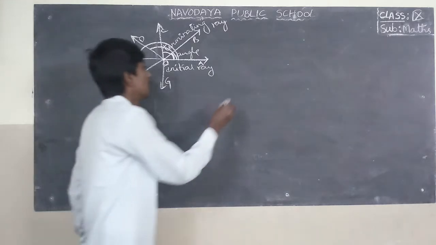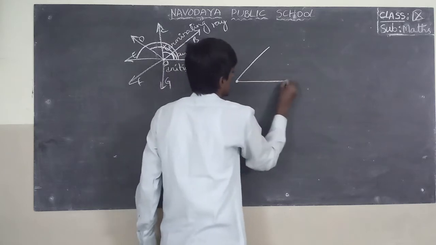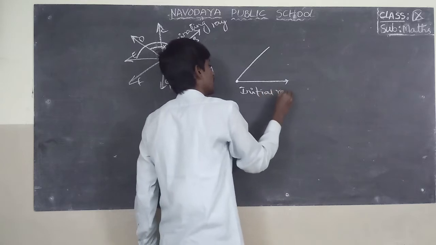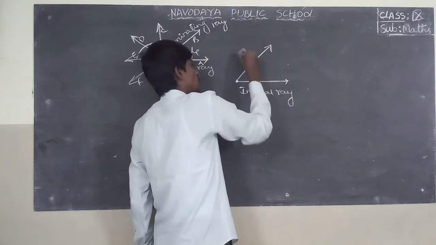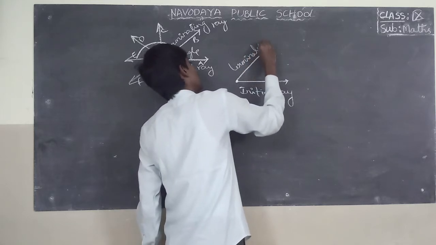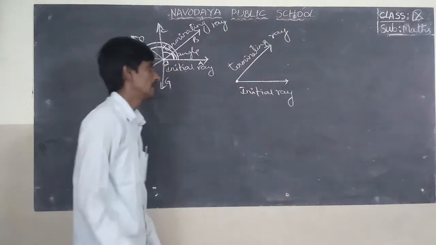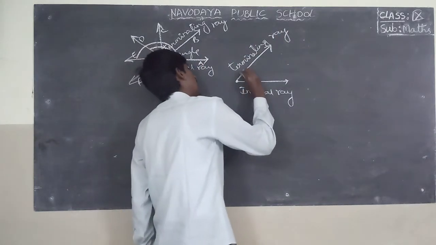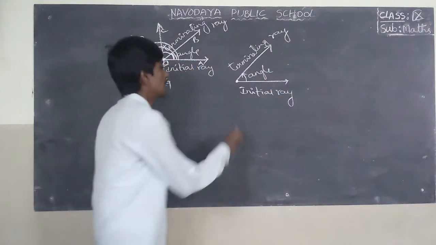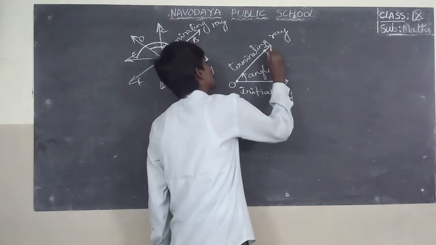This is the fixed point. This is the initial ray. This is the moving ray, so this is the terminating ray. The rotation is called angle. The fixed point is O. This is the OA ray and this is the OB ray.